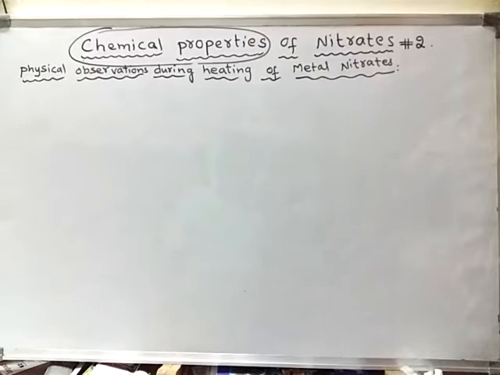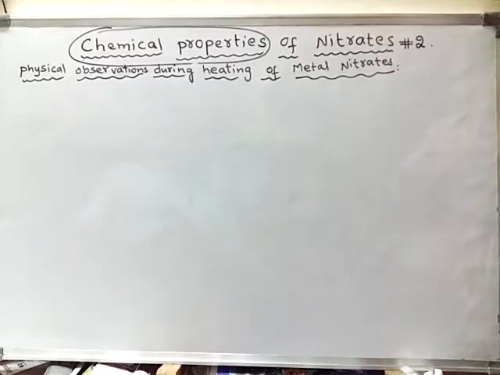We were learning about the chemical properties of metal nitrates. In that we have seen there are two main chemical properties. One is action of heat, and another one is action with concentrated sulfuric acid and concentrated hydrochloric acid. So first of all, we are learning about action of metal nitrates on heating.